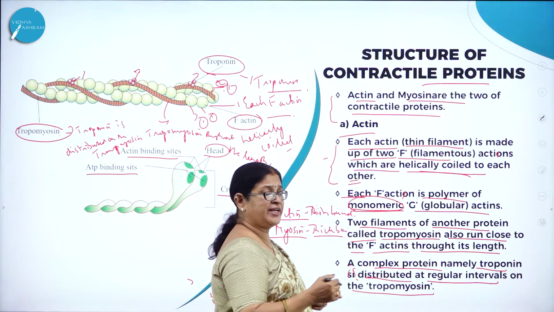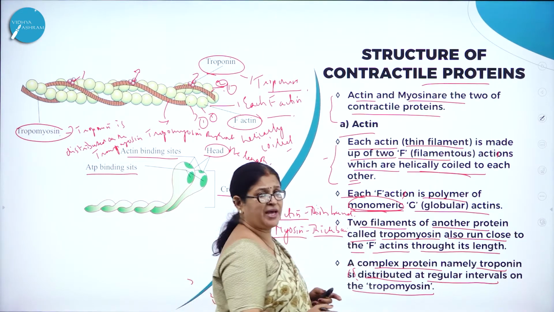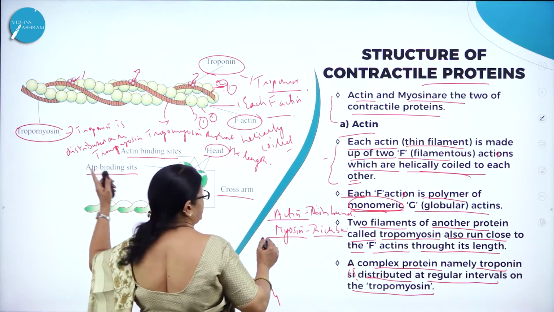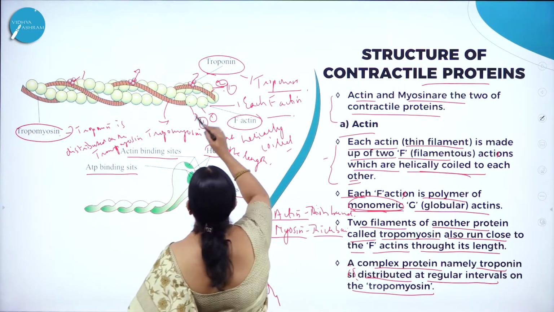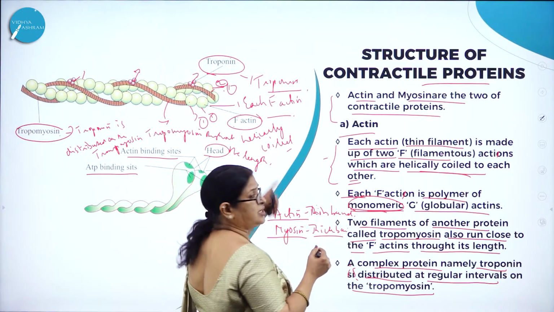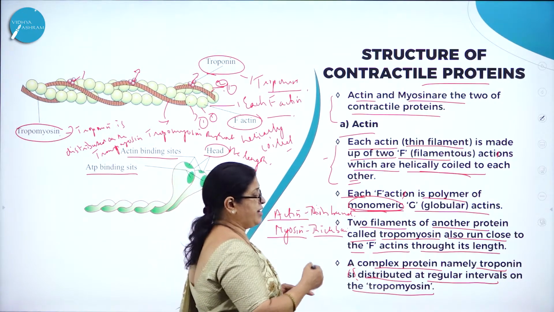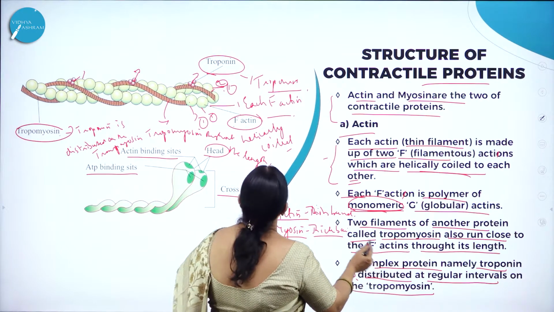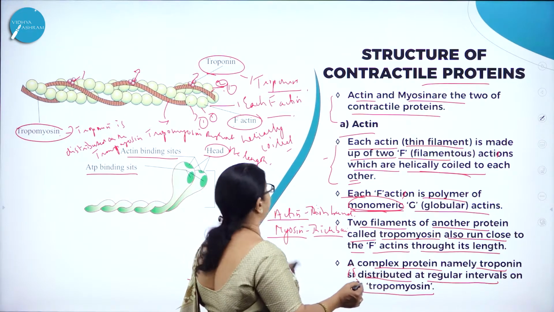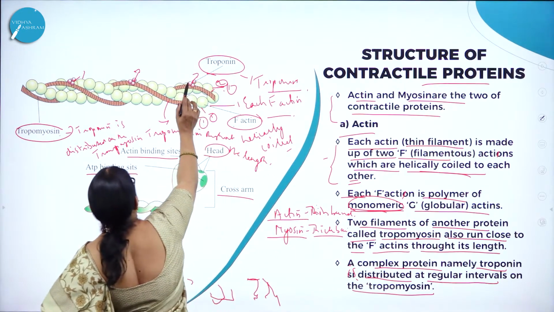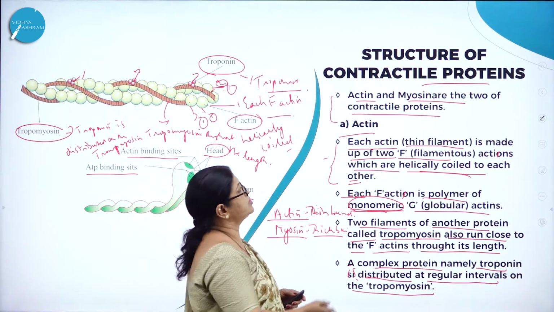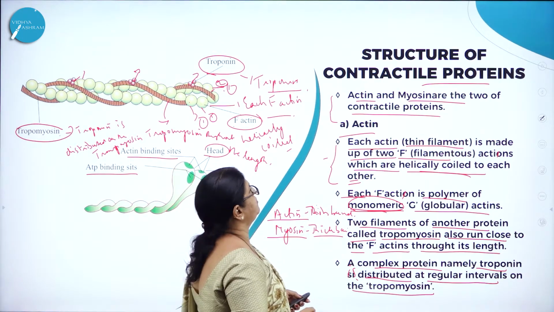And each F-actin is a polymer of monomeric globular actin, and two filaments of another protein called tropomyosin also run close to the F-actins throughout its length. You can see how it is running throughout its length. And a complex protein called troponin. Namely, troponin is distributed at regular intervals, not continuous, regular intervals on the tropomyosin. So this is the structure of actin.